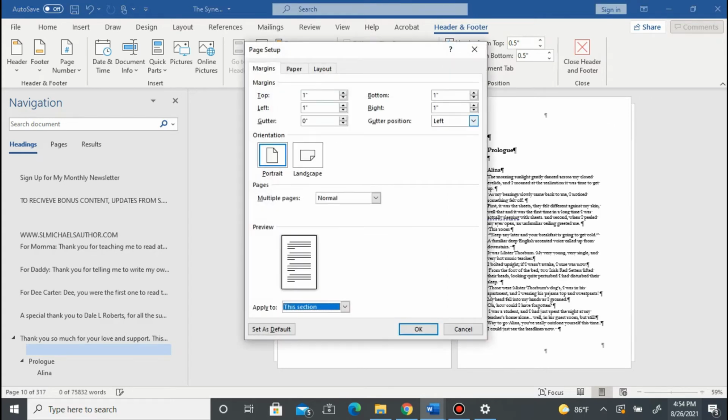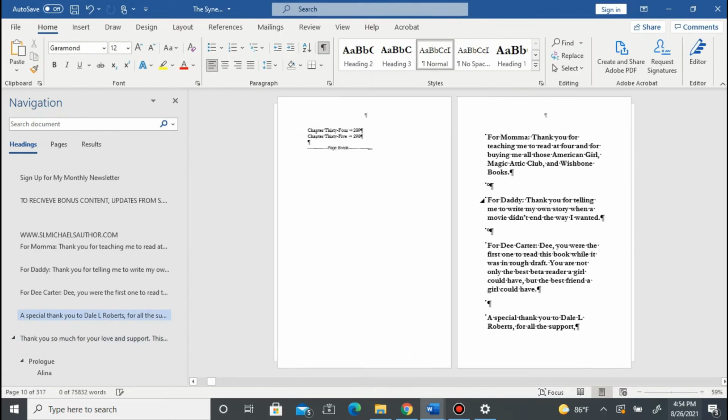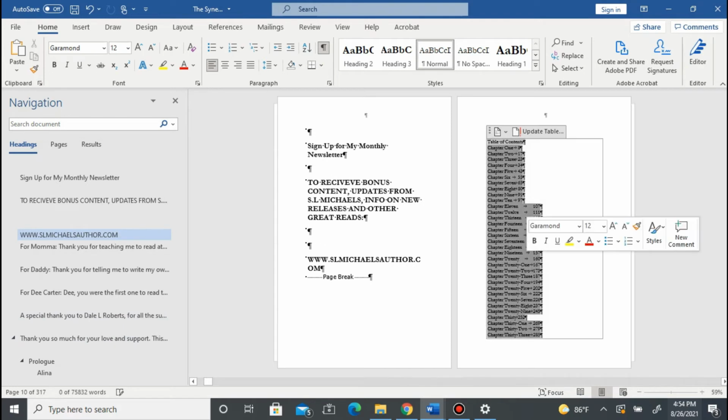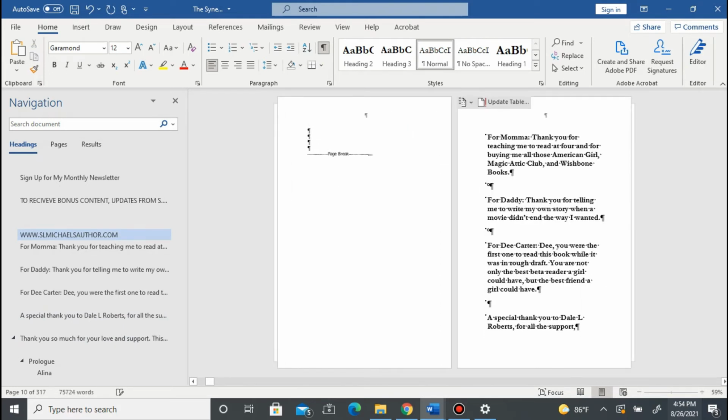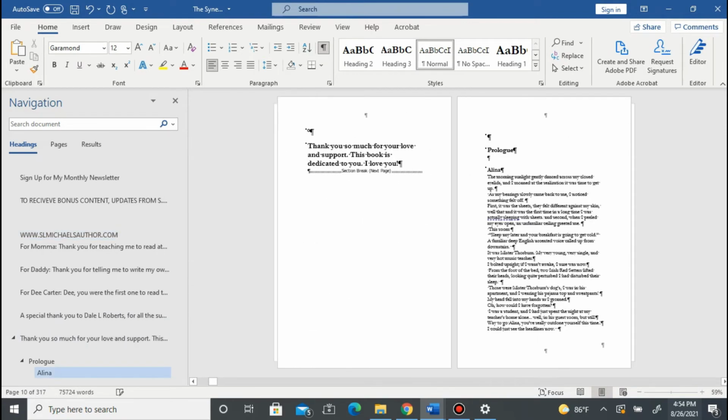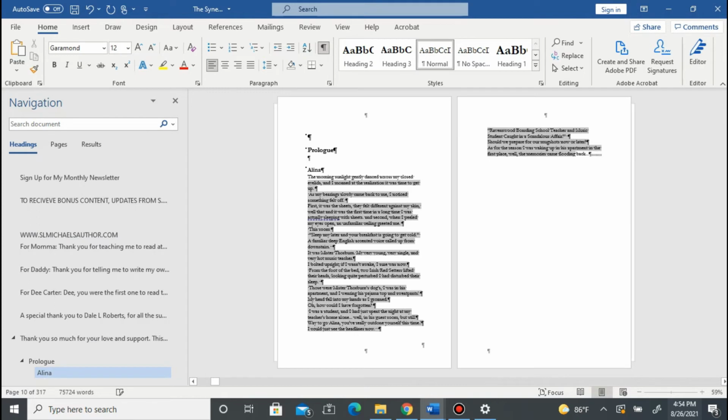And then we're going to go in, sorry about that. Then we're going to go in here and we have to remove all of our table of contents. Then we're going to have to go into the text and set this to, get it here. And then we're going to have to set all of that, and it already is, to the left justification.